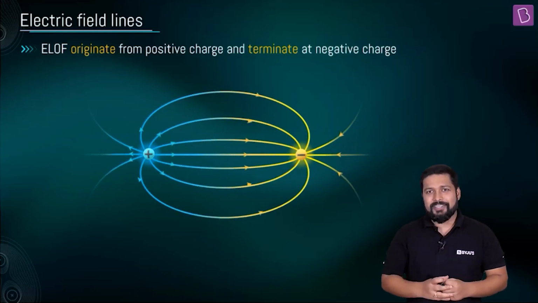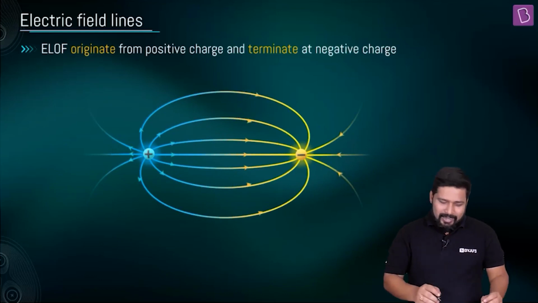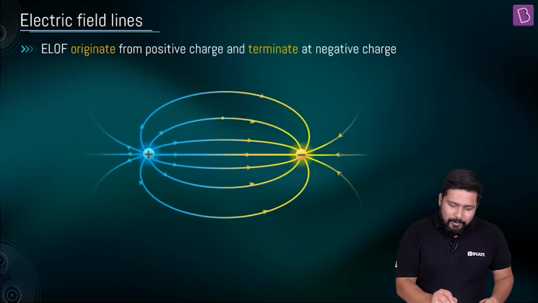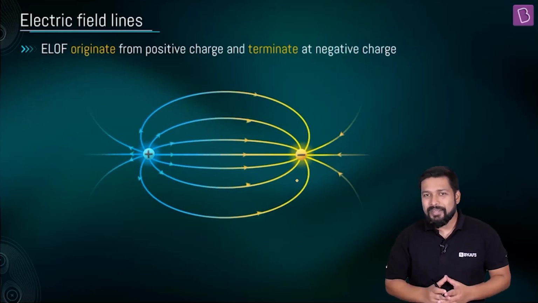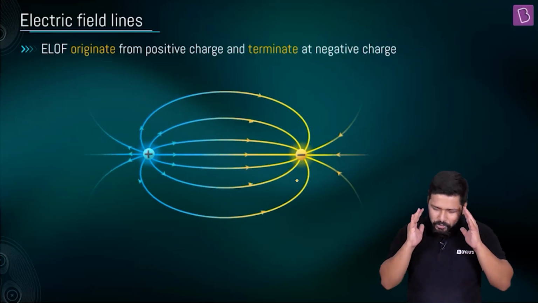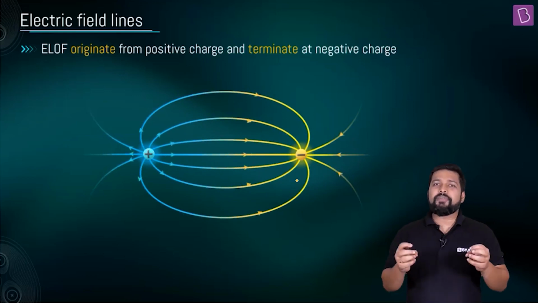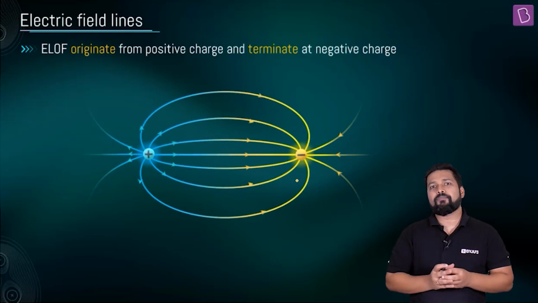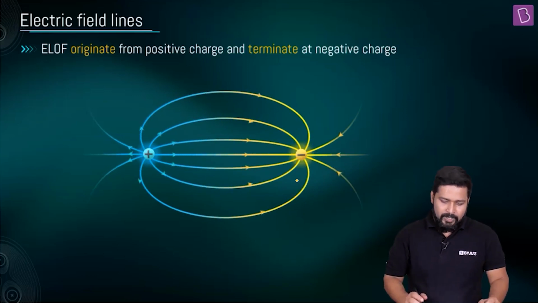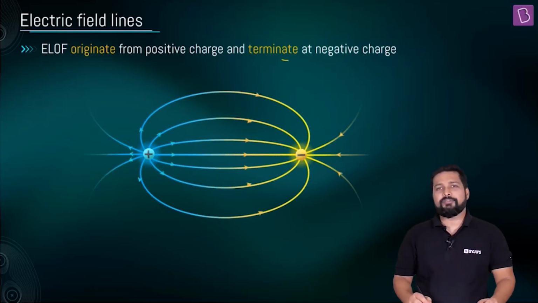But if they're in the vicinity, if they are close to each other, then what happens? It originates from the positive and then it sinks in. It goes into where? Into the negative charge. So this is what you have to think of. If they are close by, then it originates from the positive charge and sinks in the negative charge. That is, it terminates in the negative charge.